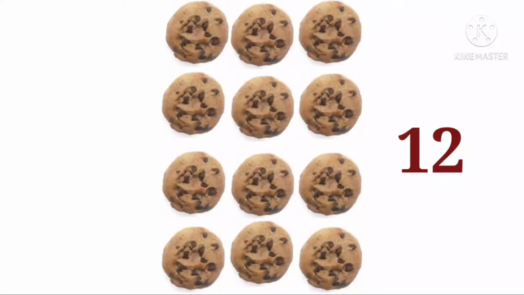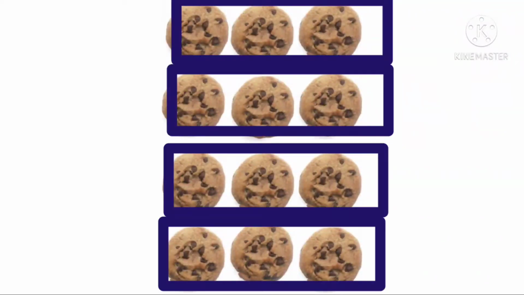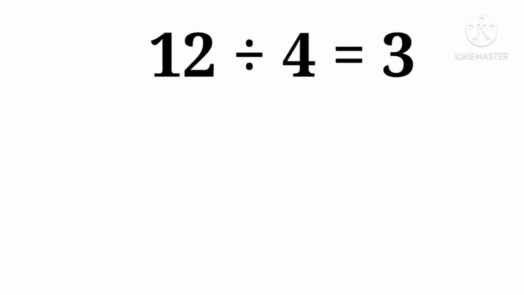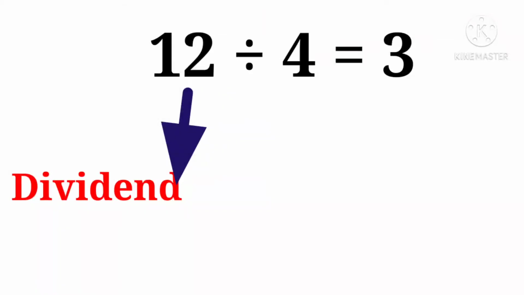Now, let us make 4 equal groups of these cookies. Can you tell how many cookies will be there in each group? Yes, we can put 3 cookies in each group. We write this as 12 divided by 4 equal to 3. Here, 12 is a dividend.